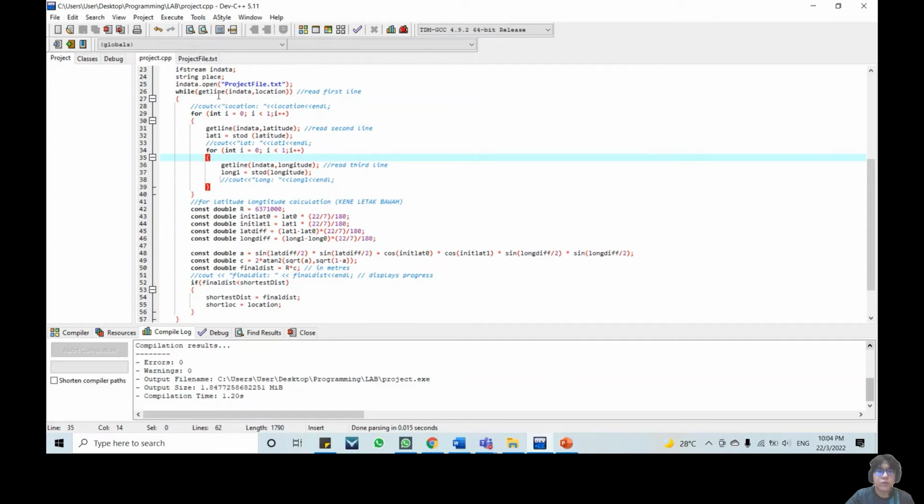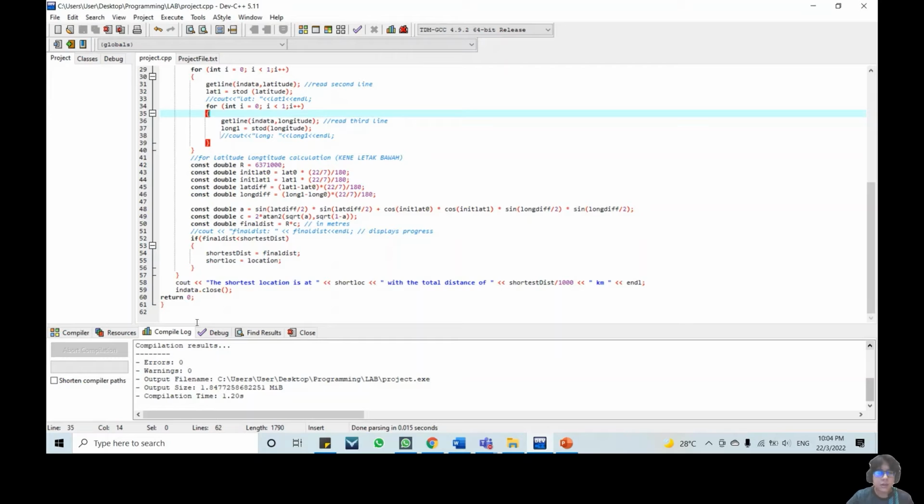Then it enters the while loop again to get the second location, until all the service center locations have been checked. After all locations, it will output the shortest location and the distance, and the shortest distance will be divided by 1000 because we want kilometers. Then we close the file and return to the main.